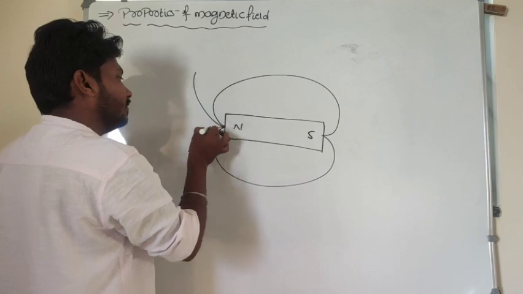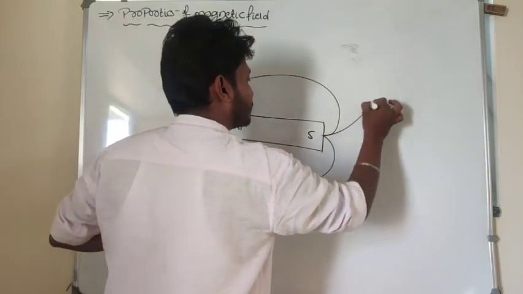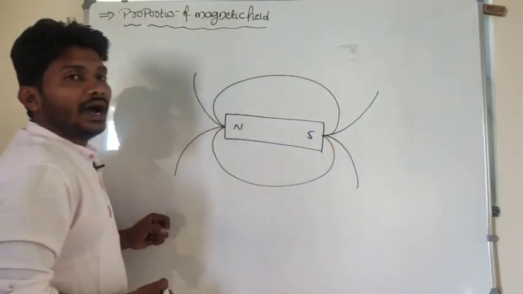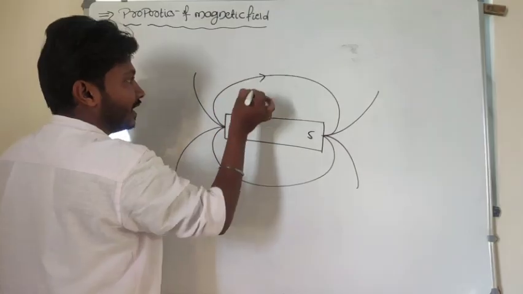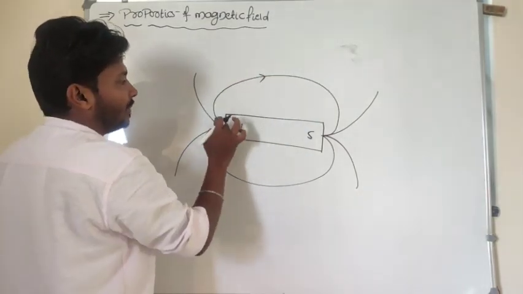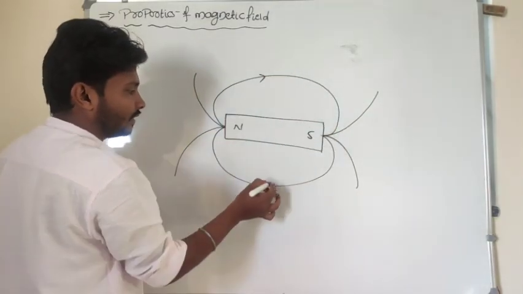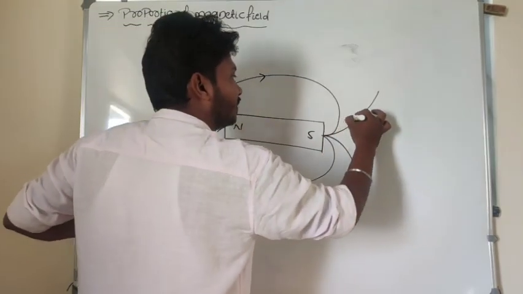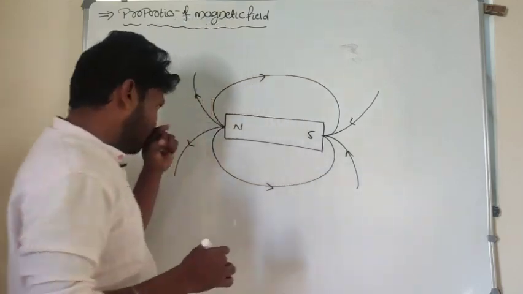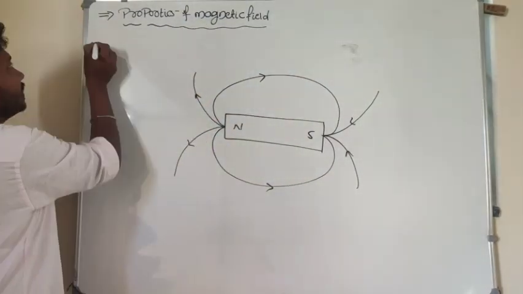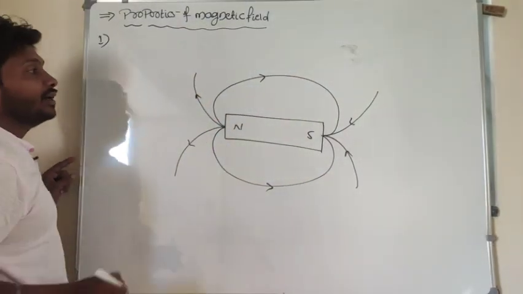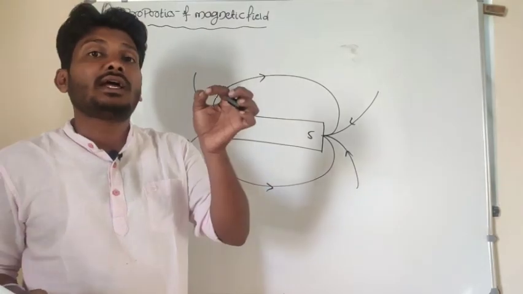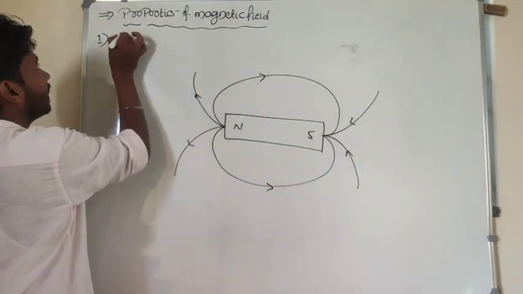So these are all the magnetic field lines. I said that the direction of magnetic field lines is mandatory. Direction means magnetic field lines start from the north and end at the south here. This is the direction of the magnetic field lines. First thing to consider: magnetic field lines start from the north and end at the south here.